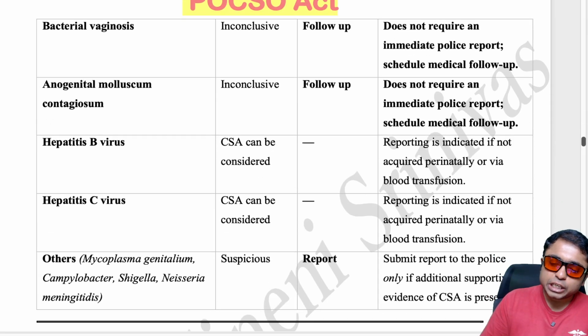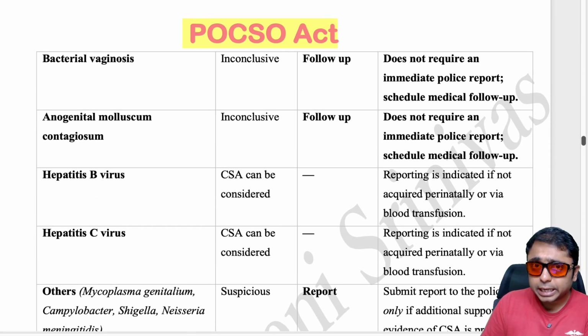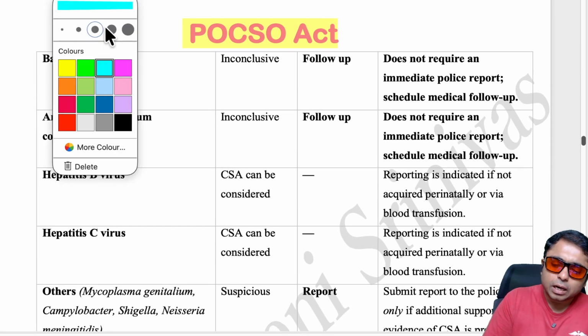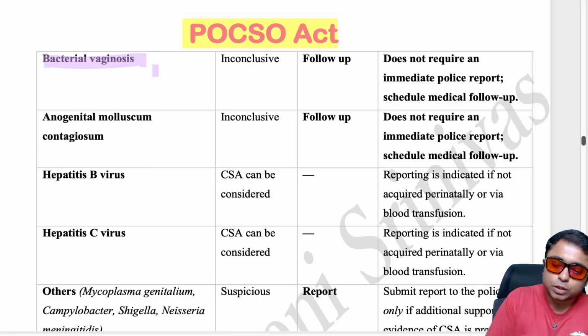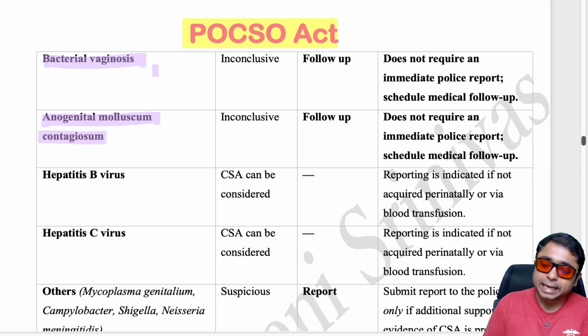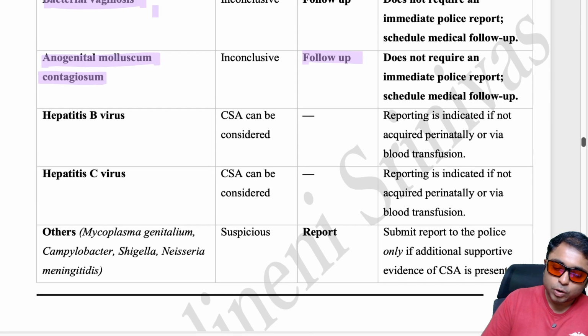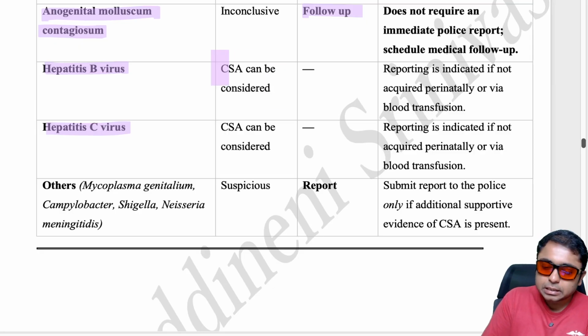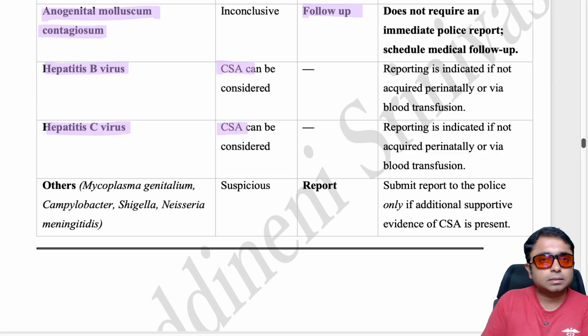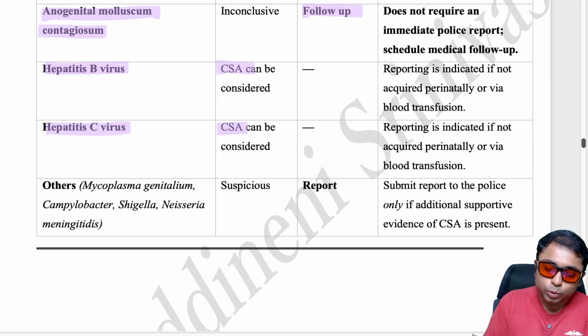And there are some conditions which happen in the genitalia, but which are not diagnostic of or suspicious of any type of abuse. What are those? For example, bacterial vaginosis, and also if molluscum contagiosum is present in the anogenital area. These are inconclusive, and we need to just follow up these children, okay? And hepatitis B and hepatitis C, CSA can be considered, it's a possibility, but it is not definitely due to the abuse.